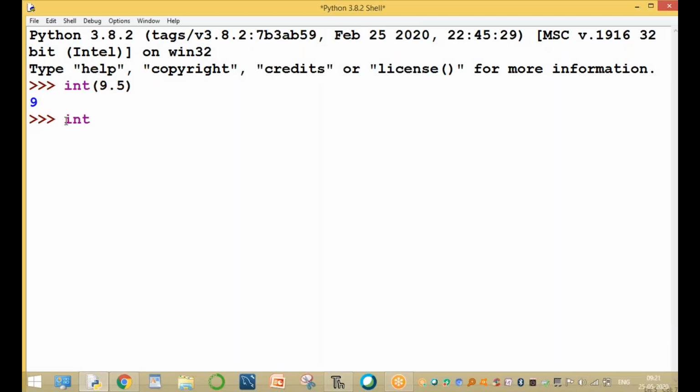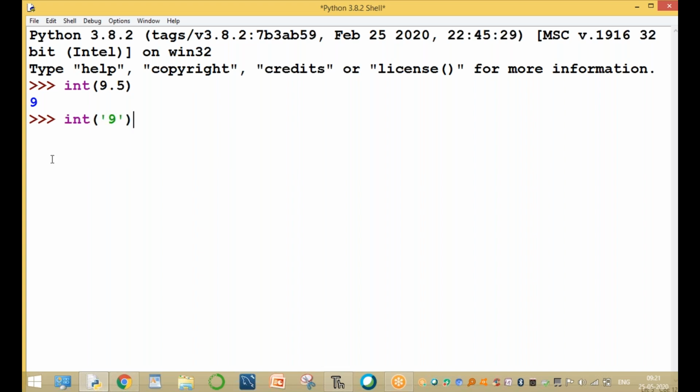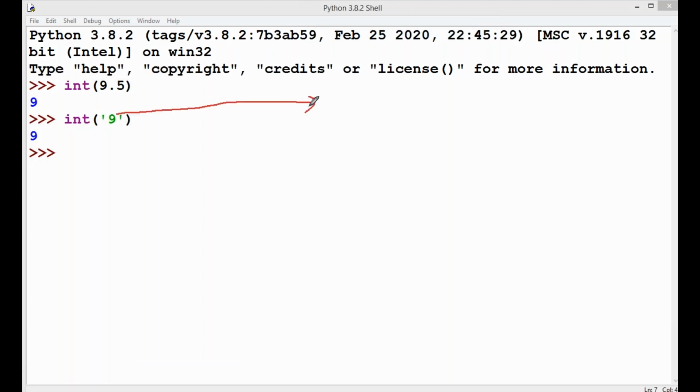Next, another example: int of a string value. For example, '9' is a string because it is enclosed by single quotes. The argument is string type, and this argument is converting into integer. The output is an integer value.